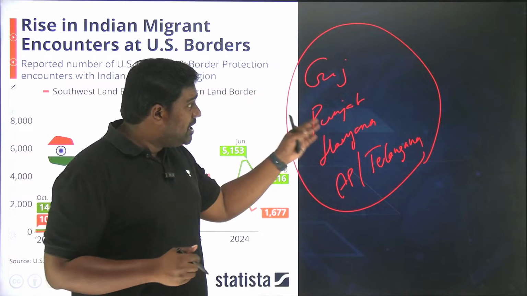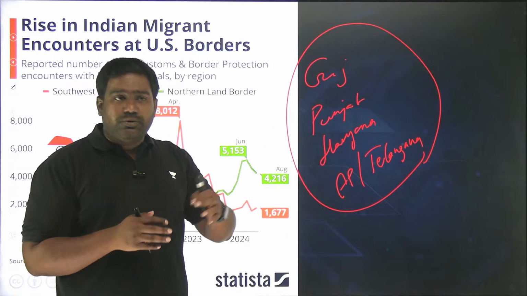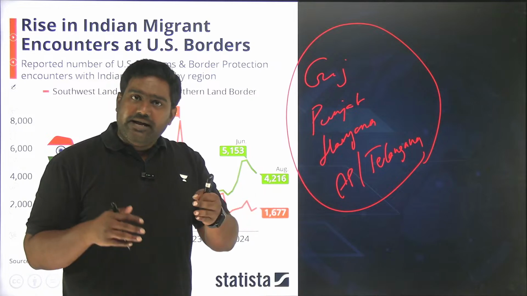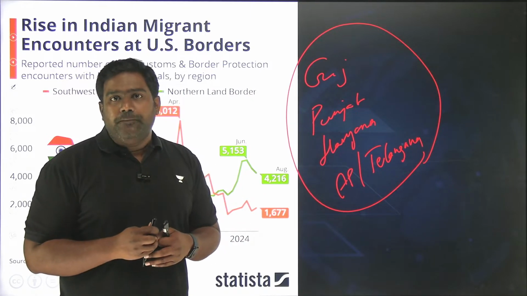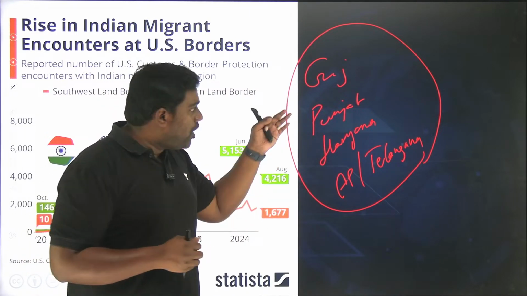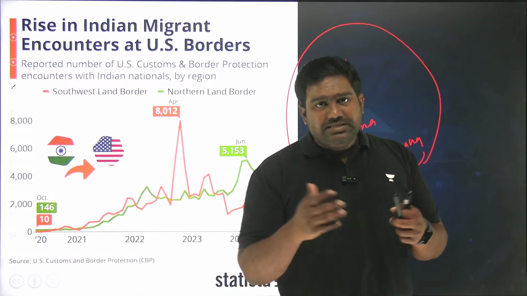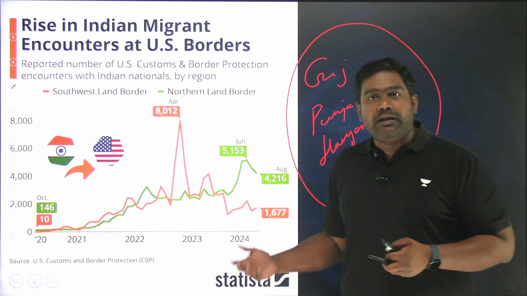They take a very risky route through multiple countries to reach South America or Central America, from where they are pushed into Mexico and they have to smuggle across the border from Mexico into the US, or they are dropped into Canada where they have to cross the border from Canada into the US. So on both sides, the conditions are very risky. People have lost their lives.